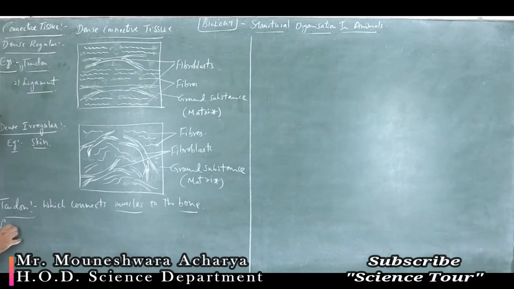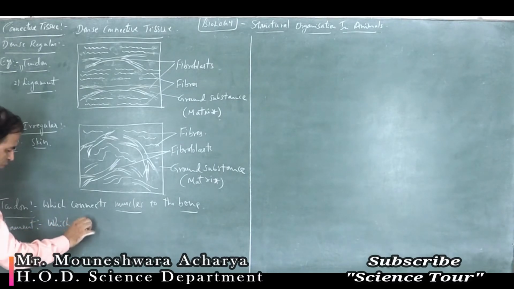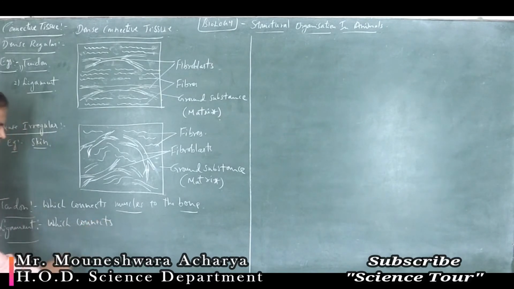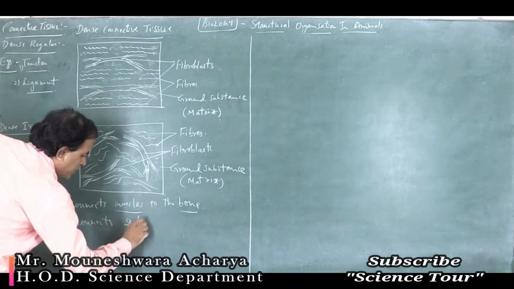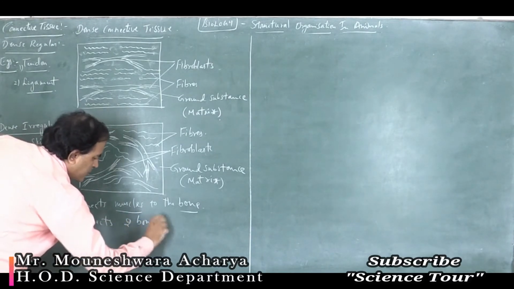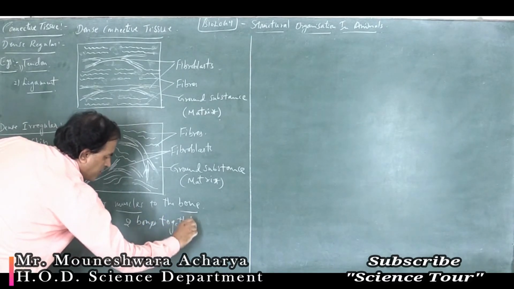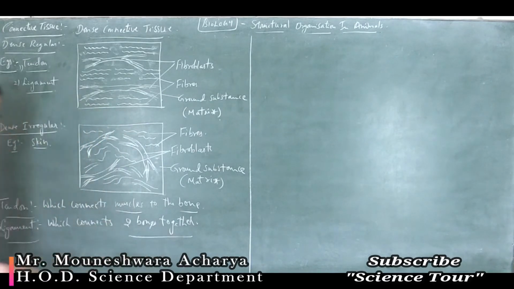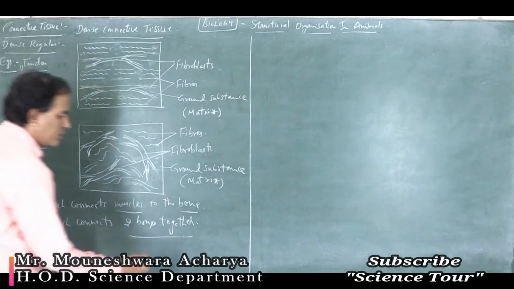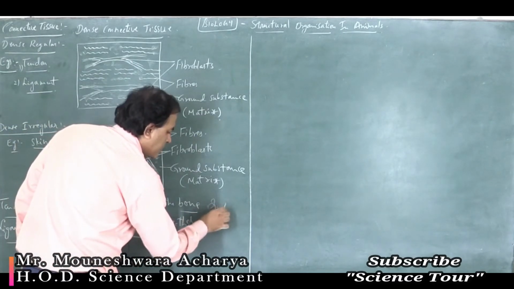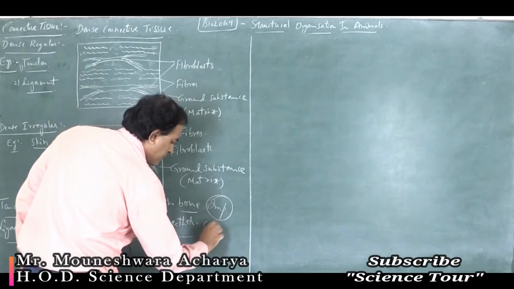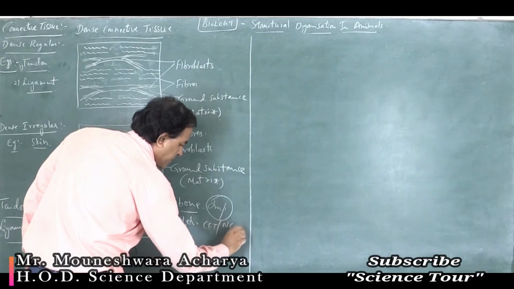Ligament is the type of dense regular connective tissue which connects two bones together. That is ligament. Okay, so mark it as important for CET and NEET.